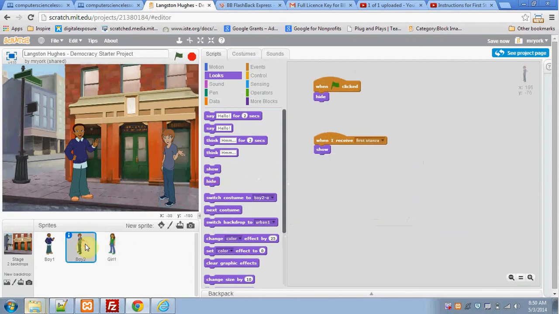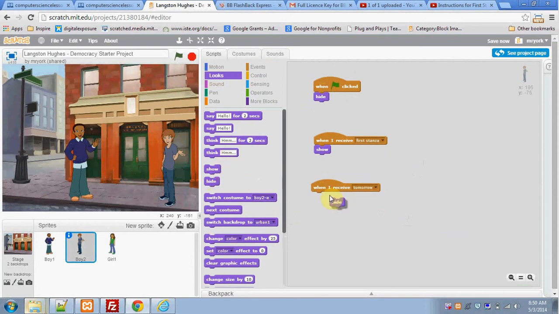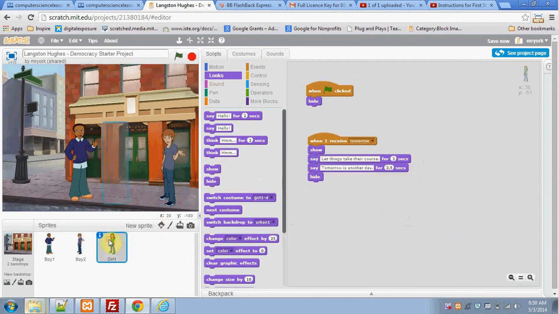We need to come over to boy 2, and we also need to make boy 2 listen for tomorrow, because he is going to disappear. And we're done with our boy 2 sprite now.